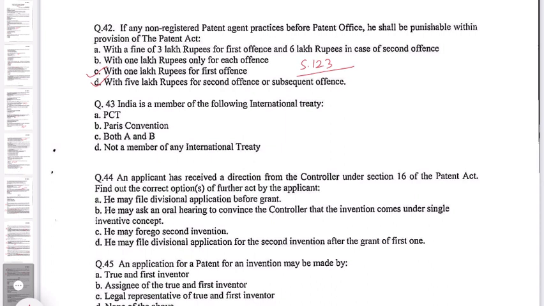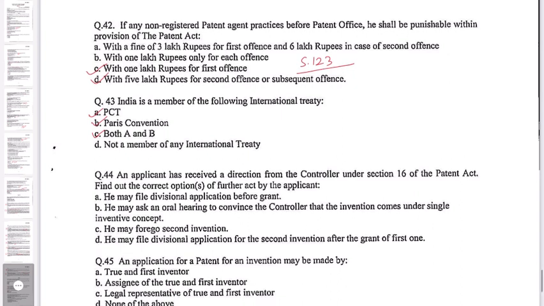Now next question, question number 43. India is a member of the following international treaty: A. PCT, B. Paris Convention, C. both A and B. So here PCT also India is a member, Paris Convention is also a member, therefore C is also correct. So A, B and C, all the three are correct.